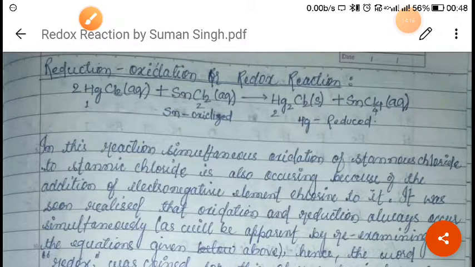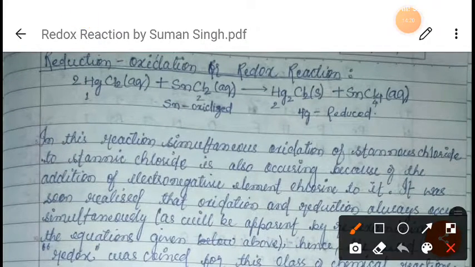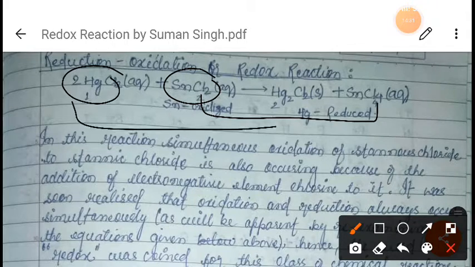Just try to understand this, right? Here SnCl2 is changing into SnCl4, and HgCl2 is changing into Hg.